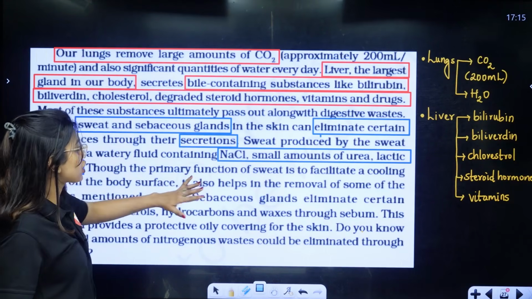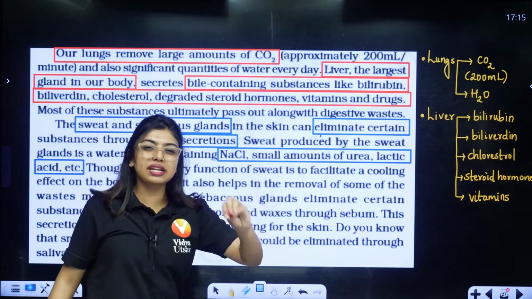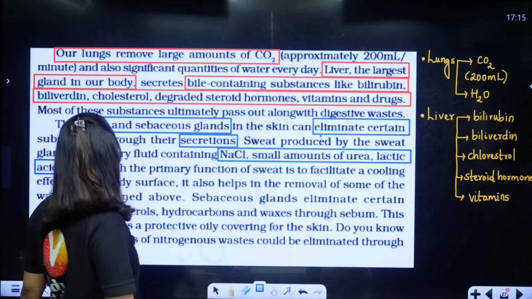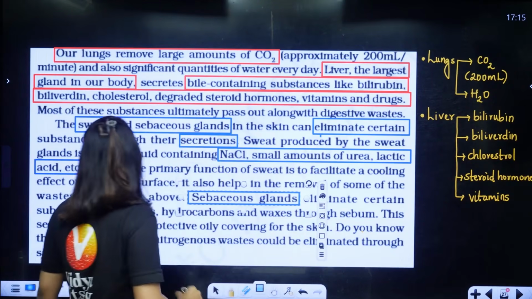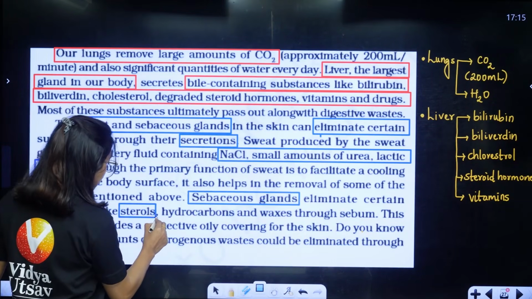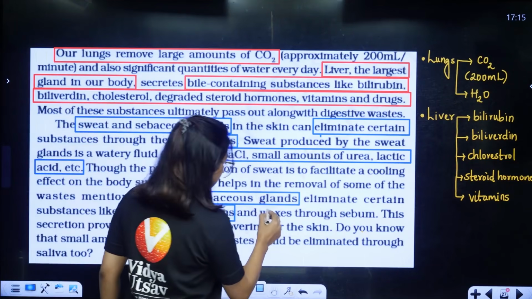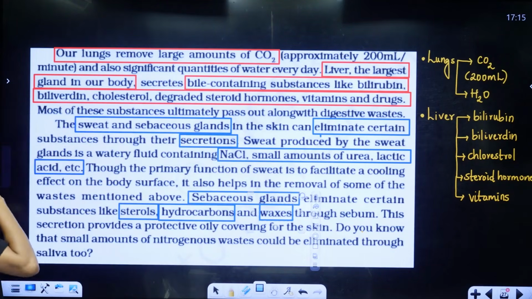Though the primary function of sweat is to facilitate the cooling effect, with that, they are also giving out some NaCl, some urea, some lactic acid, a very small amount. It also helps in removal of some waste mentioned above. Next one, we have sebaceous gland. They eliminate certain substances like sterols, hydrocarbons and waxes. Waxes can be released through the oils, the sebum. Now, this secretion provides a protective oil covering for the skin.